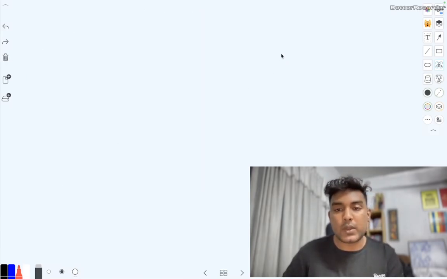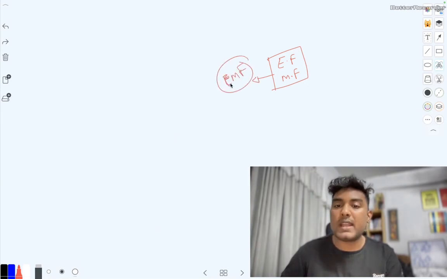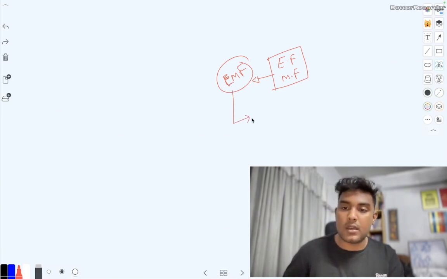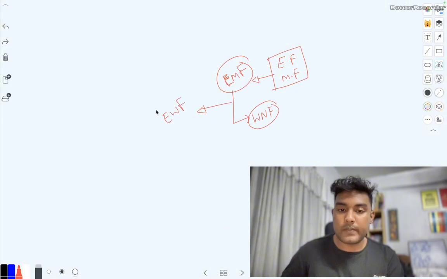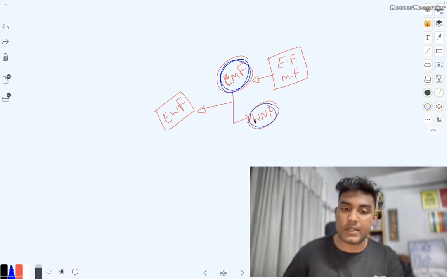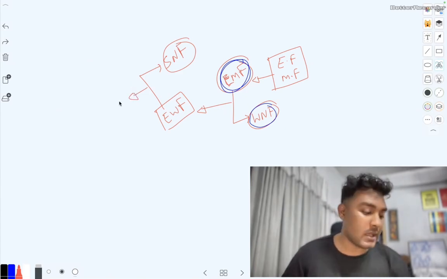So first of all, Maxwell combined the electric force with the magnetic force and he got the electromagnetic force. With the electromagnetic force, Salam and Weinberg combined the weak nuclear force and they got the electroweak force. So we have these two, the electromagnetic force and the weak nuclear force, combined. If we combine the electroweak force with the strong nuclear force, we are going to get the grand unified theory.